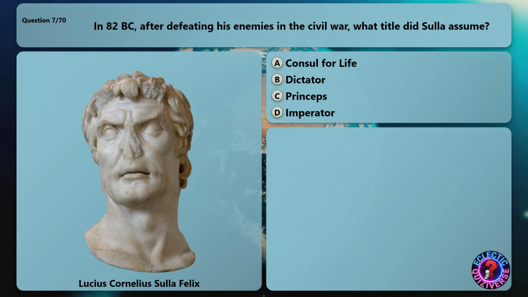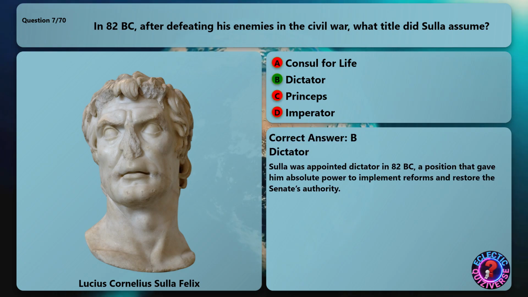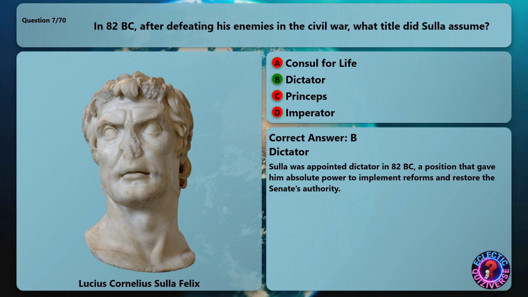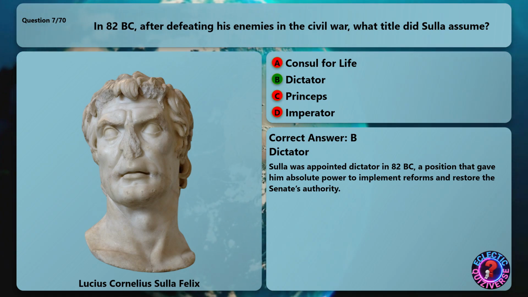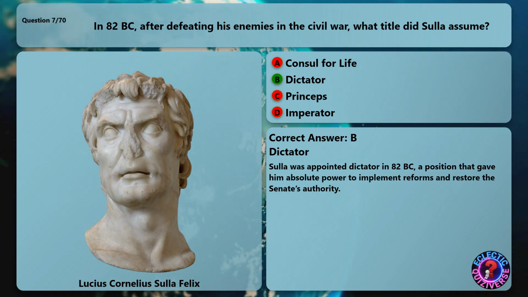In 82 BC, after defeating his enemies in the Civil War, what title did Sulla assume? The correct answer is dictator. Sulla was appointed dictator in 82 BC, a position that gave him absolute power to implement reforms and restore the Senate's authority.